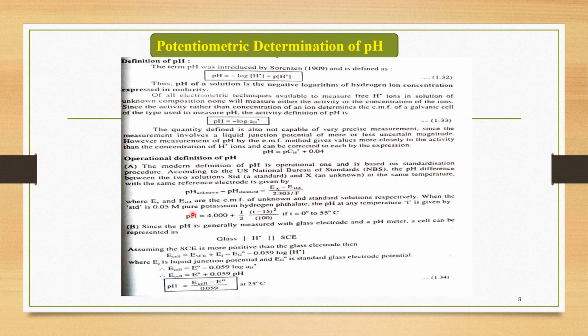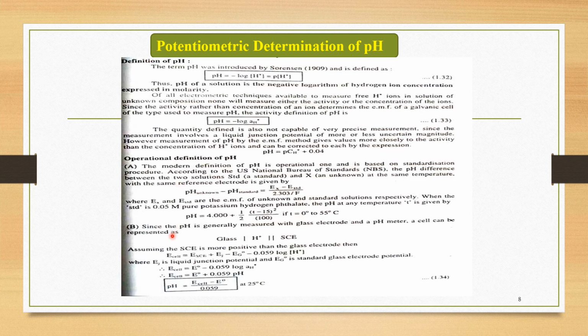When the standard is 0.05 molar potassium hydrogen phthalate, the pH at any temperature is given by pH is equal to 4 plus 1 by 2 times (T minus 15) whole square divided by 100, for a temperature range of 0 degrees centigrade to 55 degrees centigrade. This is the first definition of this type of pH.